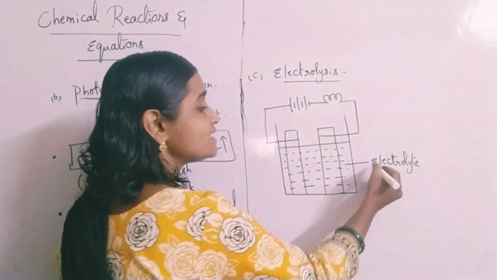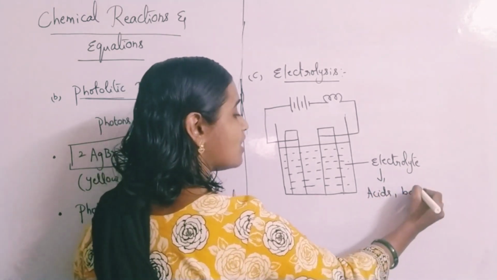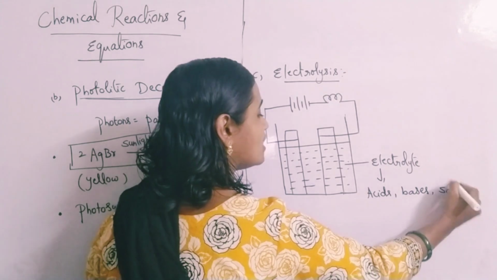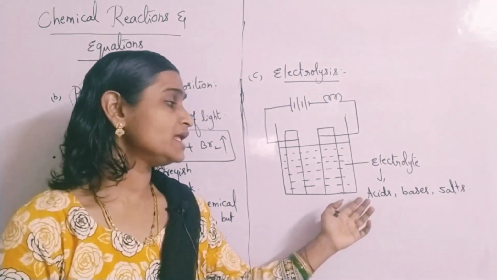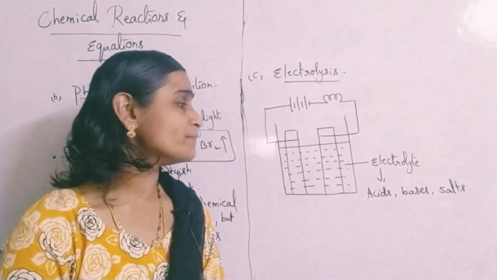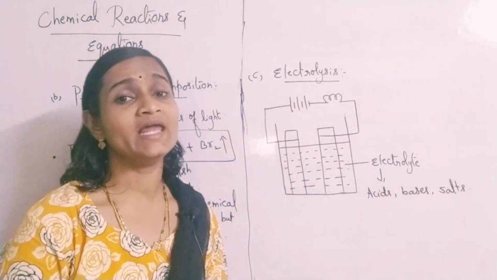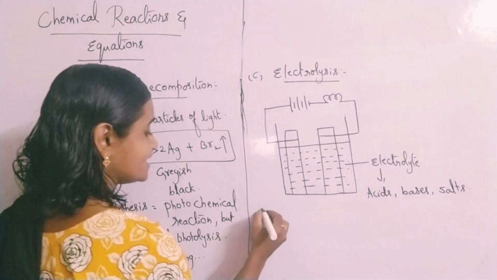These electrolytes can be either acids, bases, or salt solutions. If you take any acidic substance in the beaker, it splits into its ions. That process you call as electrolysis. We'll take certain examples.